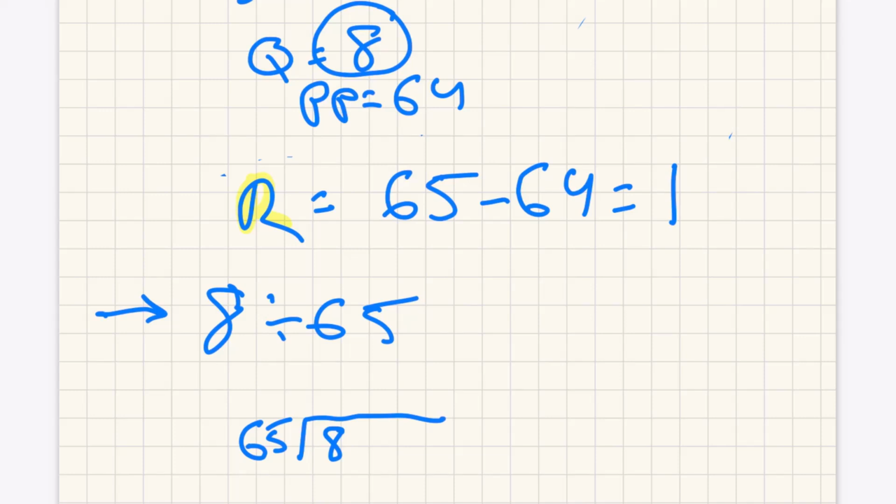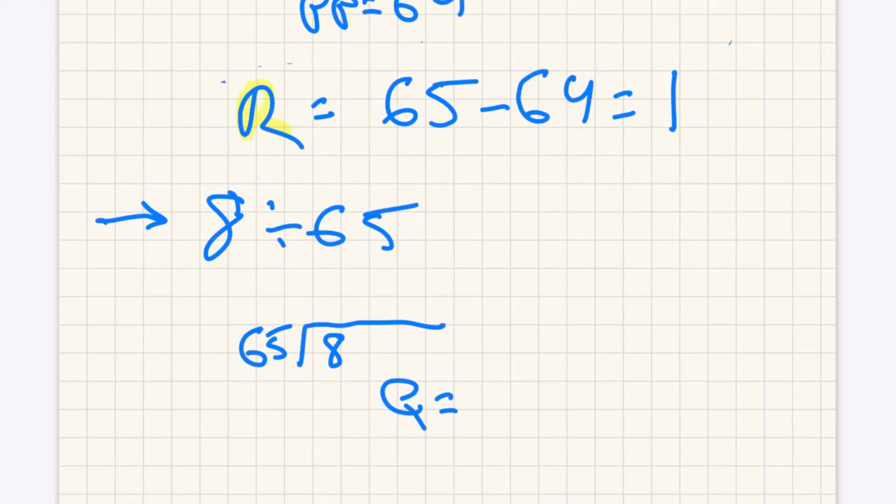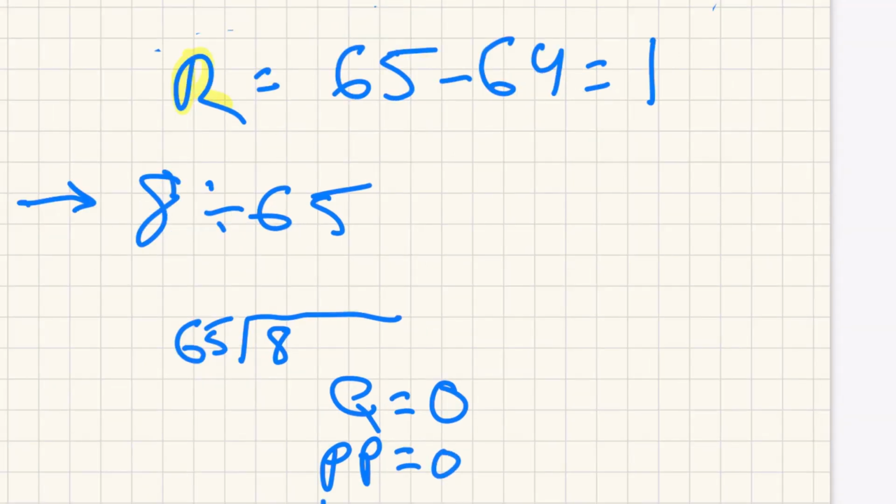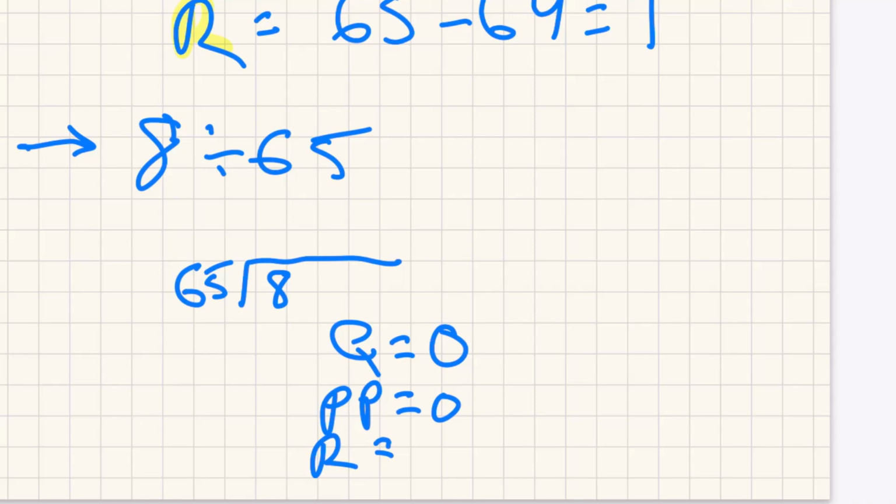When the dividend is less than the divisor, then the quotient is 0, because that means 65 goes into 8 0 times. Don't be afraid of that. And the partial product is going to be 0, because the partial product is simply the quotient times the divisor. And therefore 0 times the divisor, 65, is going to be 0. And the remainder is the dividend, which is 8, minus the partial product, so it's going to be 8. So when the dividend is less than the divisor, the quotient is 0, the partial product is 0, and the remainder is simply the same as the dividend.